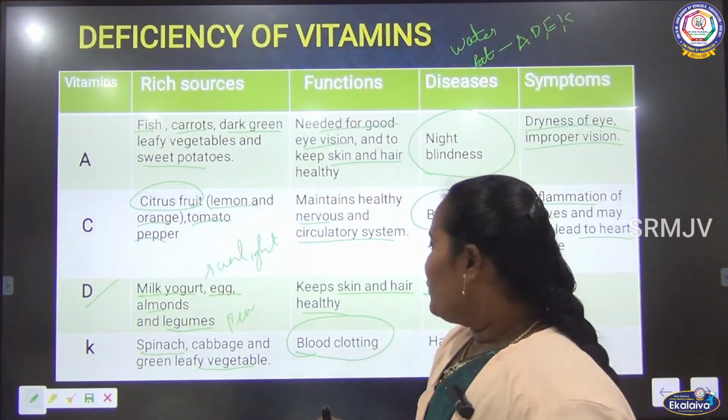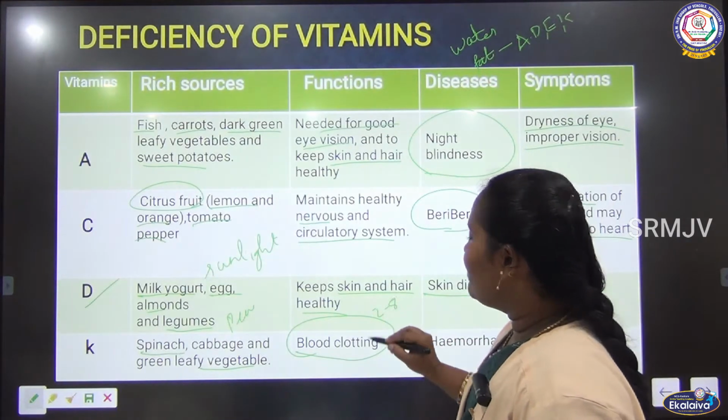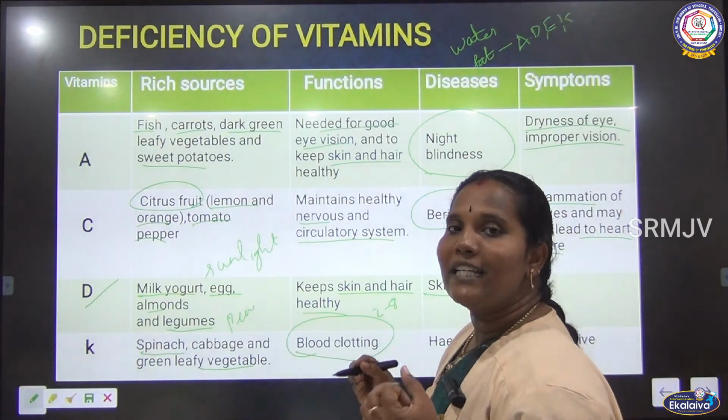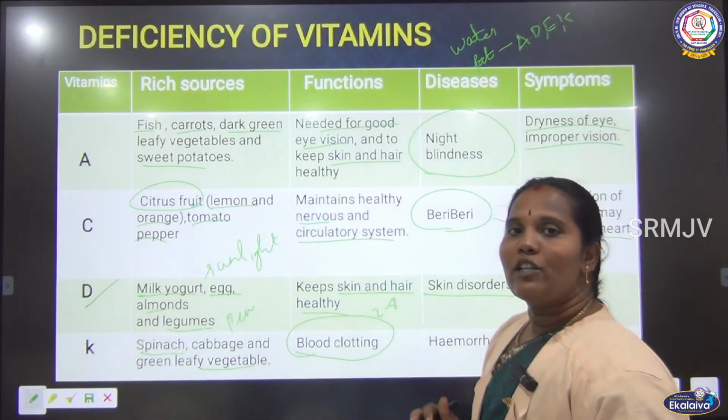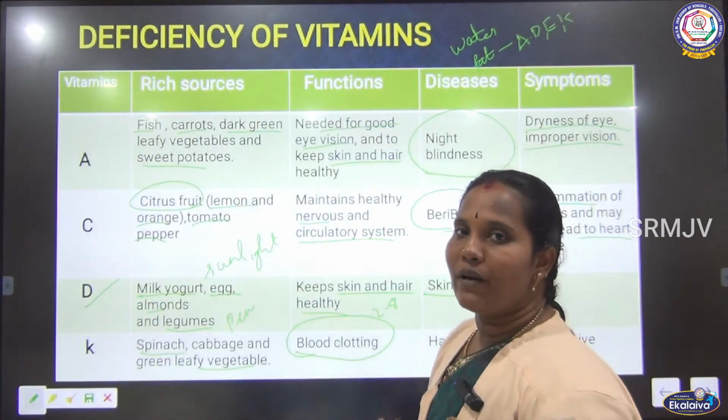Okay. This blood leakage will be clotted within 2 to 8 seconds. If it does not happen, we may lose a lot of blood from our body.